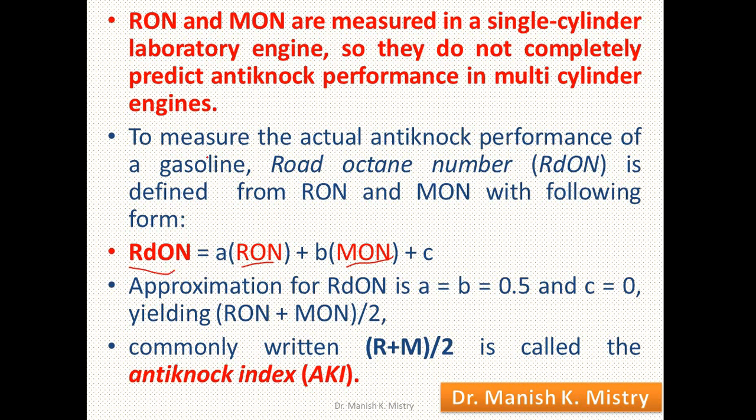Why is this method adopted? Because whatever the research octane method and motor octane method, they are on the basis of laboratory scale. Both methods are for a single cylinder. Then what about the multi-cylinder engine?